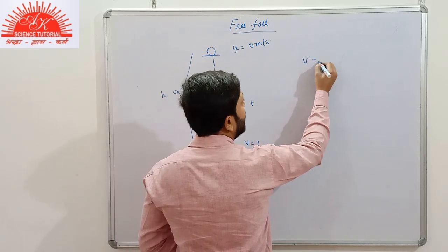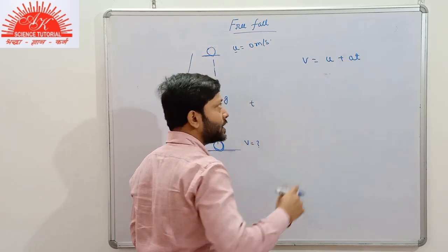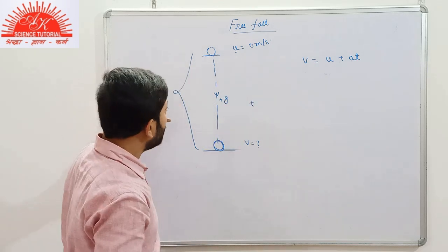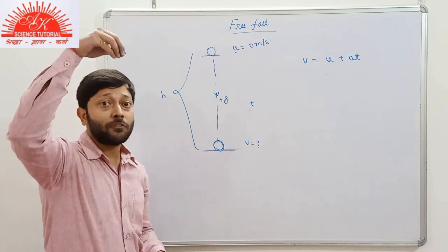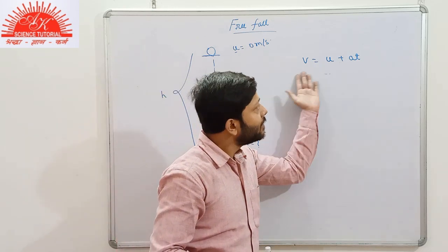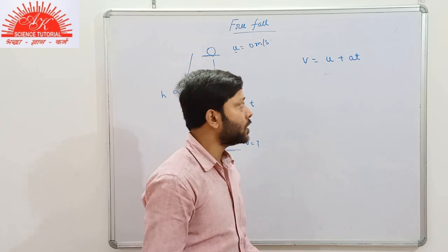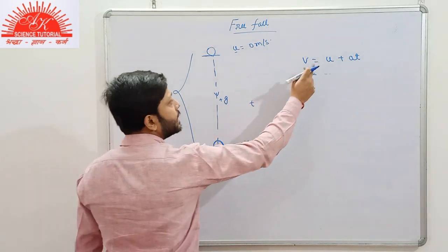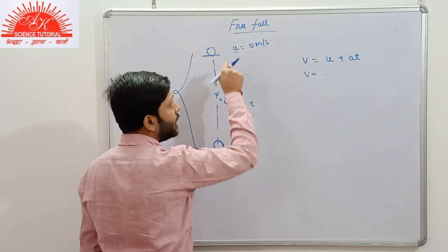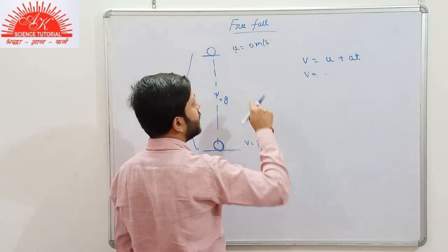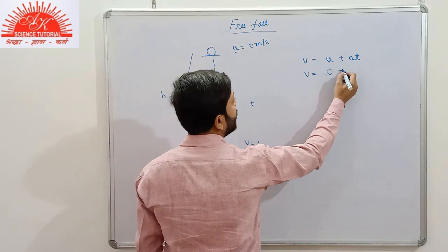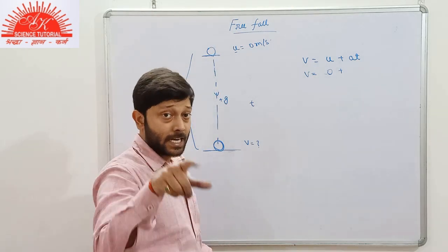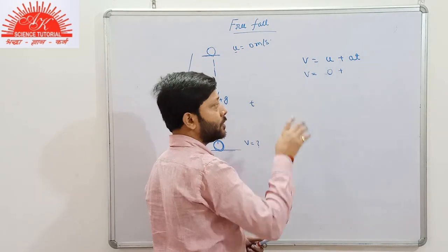Now, as you know, the equation of motion is v is equals to u plus at. Now we are going to get some new expressions for this kind of motion, for the free fall of a body, with the help of the equations of motion that are known to us already. So we have to find the final velocity v. The initial velocity during the free fall, when the body was held at rest at this position, u here is 0, plus a. As you know, the body is falling freely under gravity in downward direction, so the g here is positive, plus g.